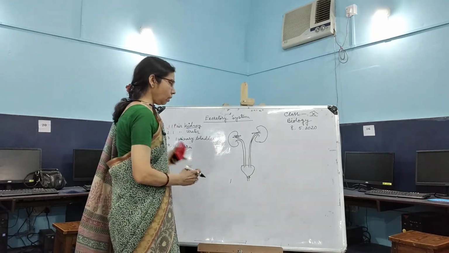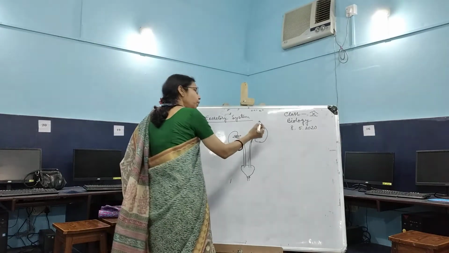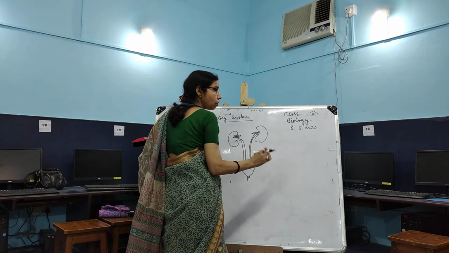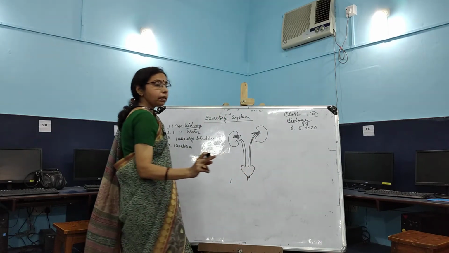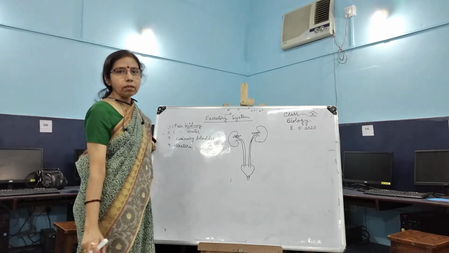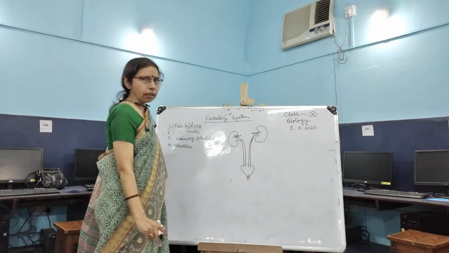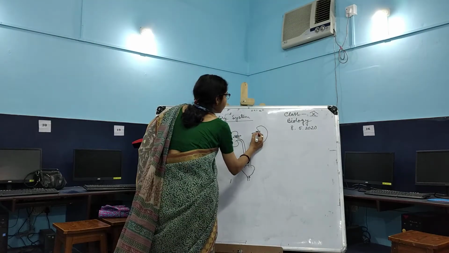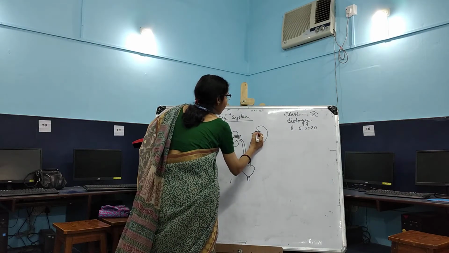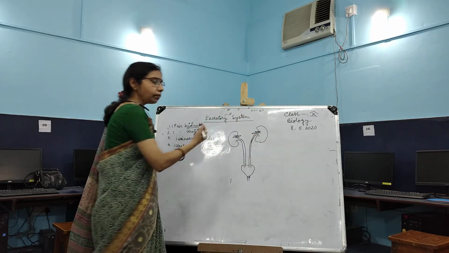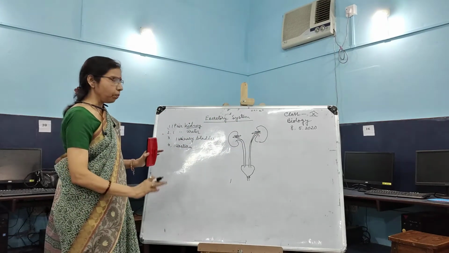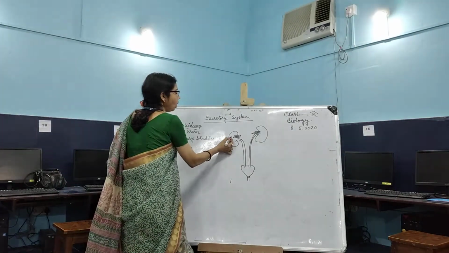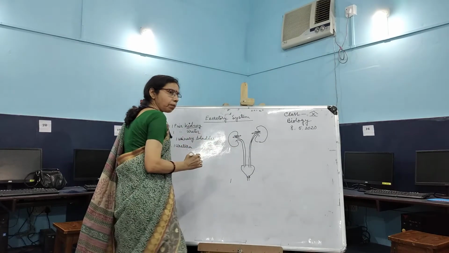After filtration, that is the pure blood. Pure means toxic-free blood, but it is deoxygenated, that means rich in carbon dioxide. That blood moves through the renal vein, again to where? To the lungs. What for? For purification.